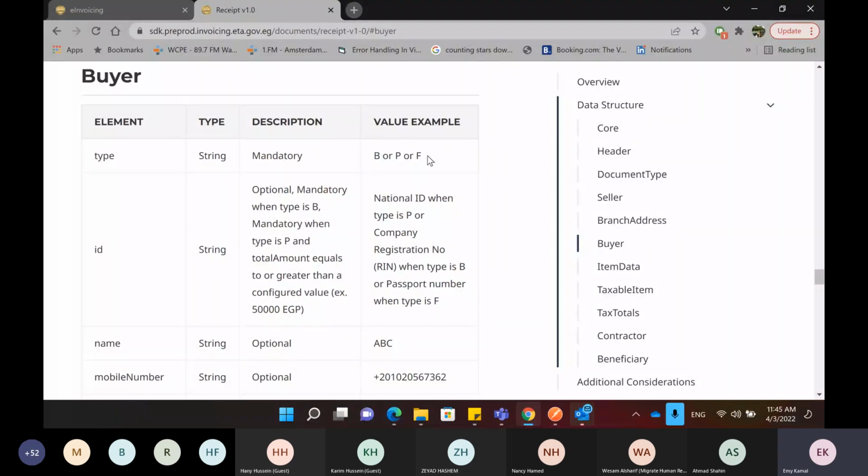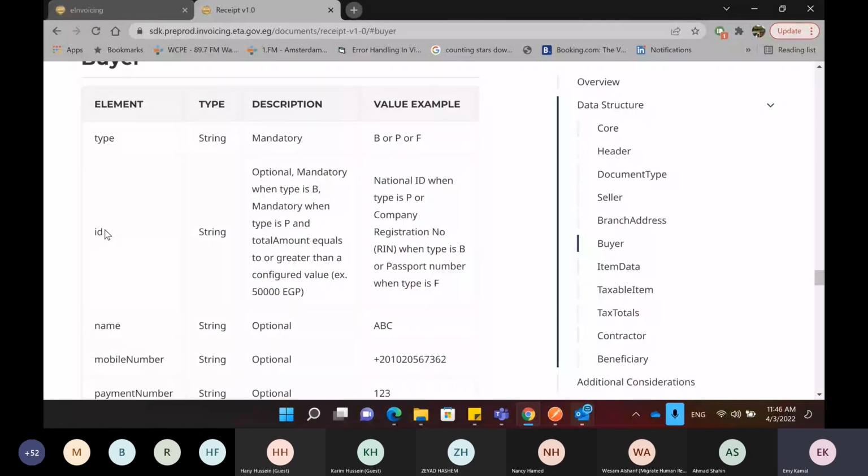The second field in the buyer part is the ID of the buyer. By ID, we mean different things. It can either be the national ID, when the type we choose is person, or the company registration number, if the type is B, business, or the passport number when we are using the foreigner type.